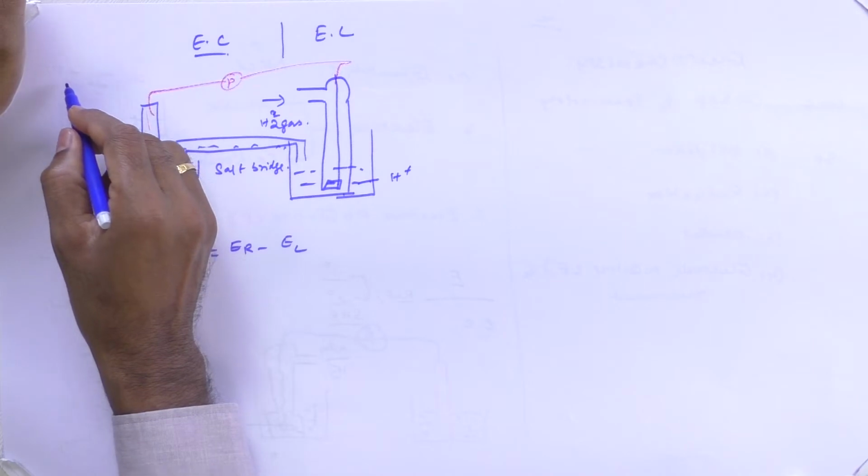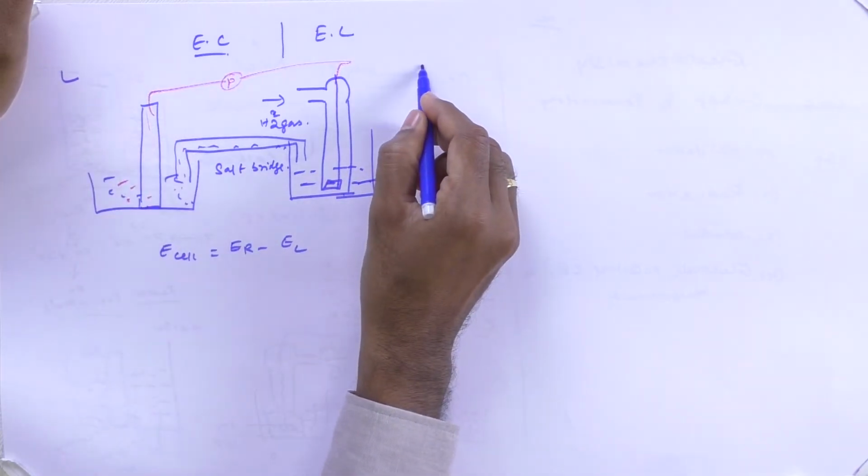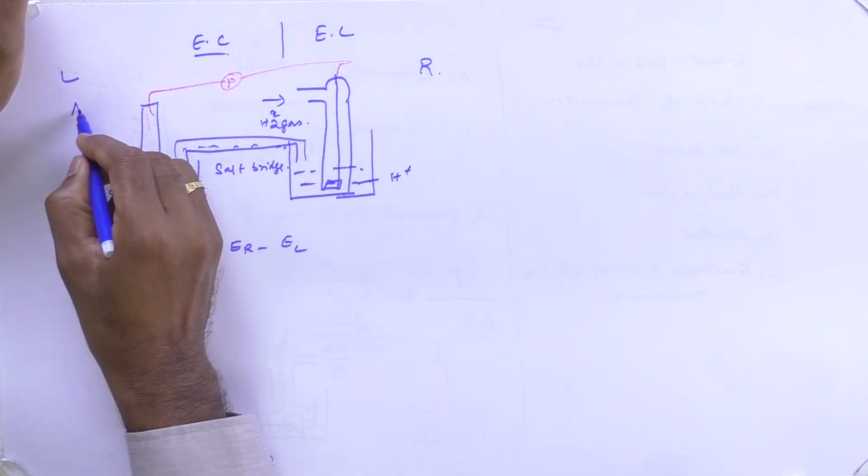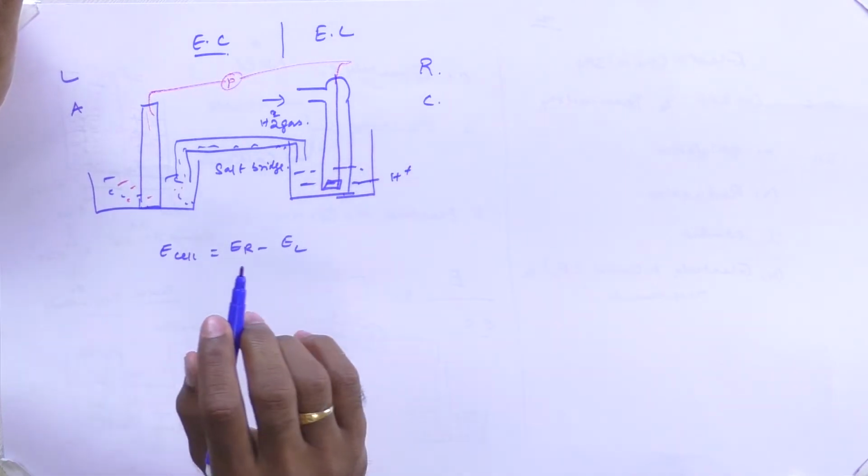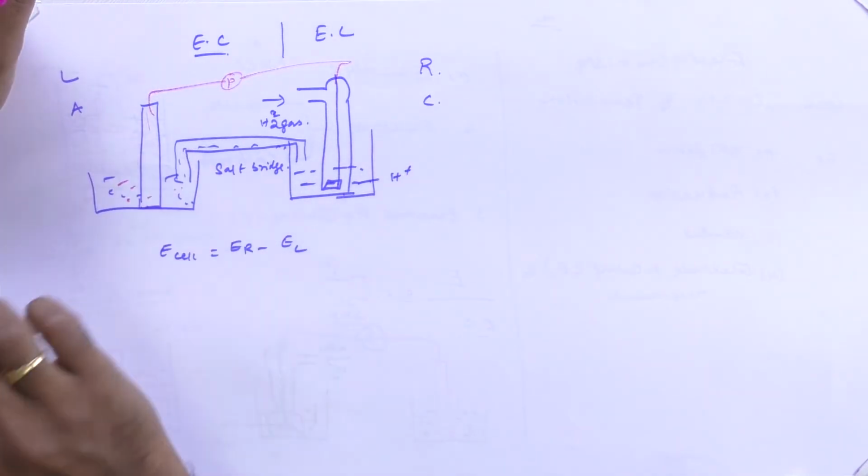Now, according to the IUPAC, which means International Union for Pure and Applied Chemistry, if you want to construct an electrochemical cell, you're supposed to keep the anode on the left hand side and the cathode on the right hand side. Anode and cathode. Now, why are you keeping the zinc rod as the anode?